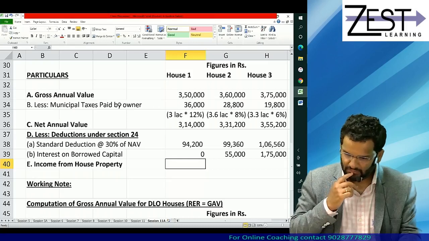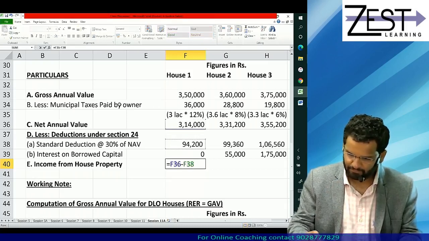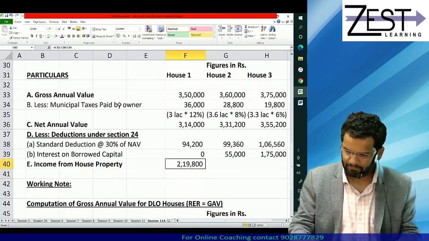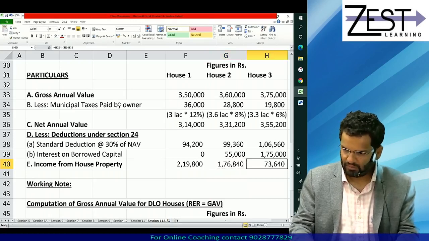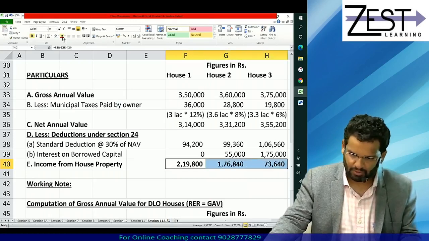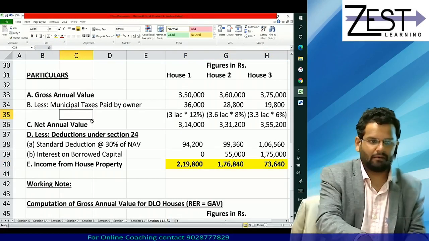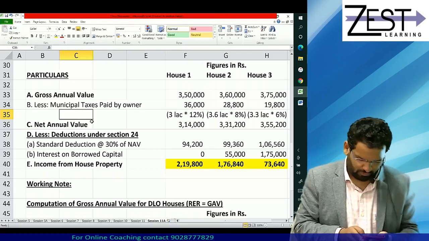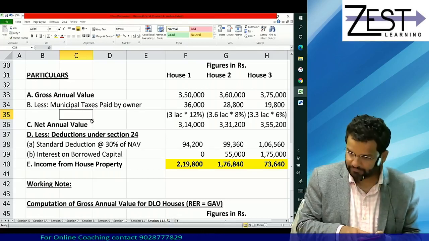And get your income from house property. Take your time and complete this, but do it perfectly on your own calc. I'll give you about 2 to 3 minutes to complete it.